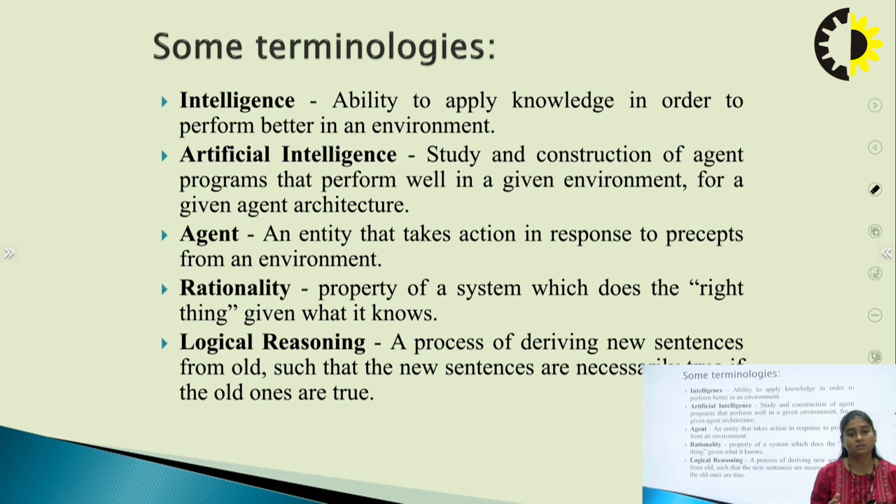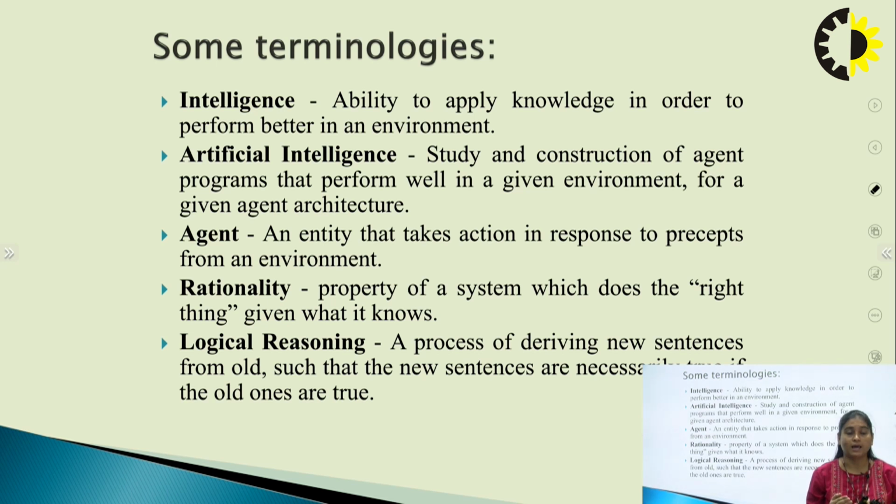Data is in unstructured format. But when the data is in meaningful form, it is information or knowledge, and the ability to apply that knowledge in order to perform better in an environment is intelligence.